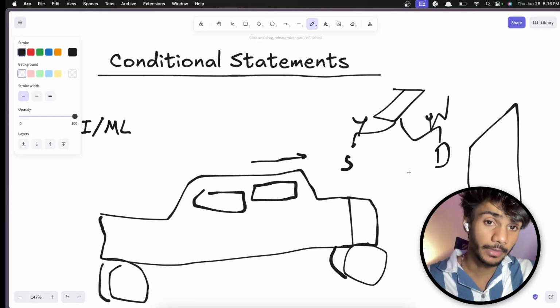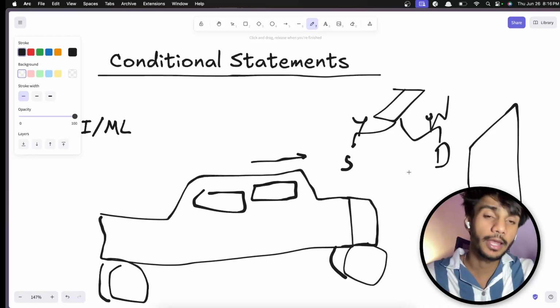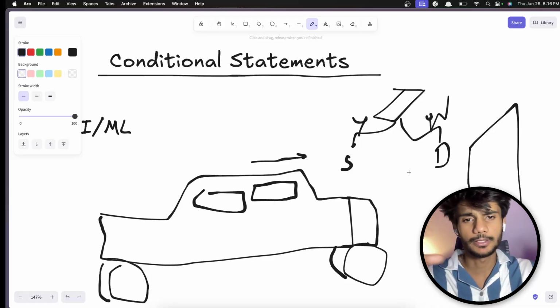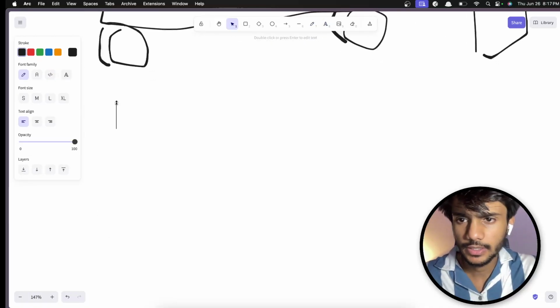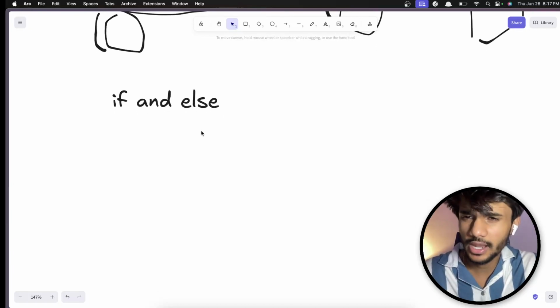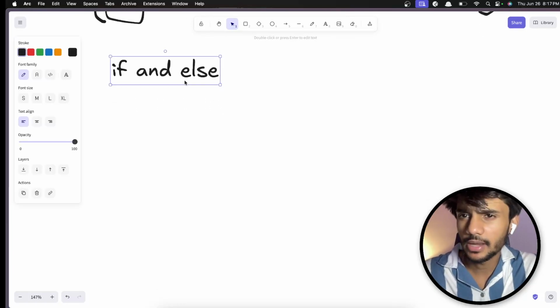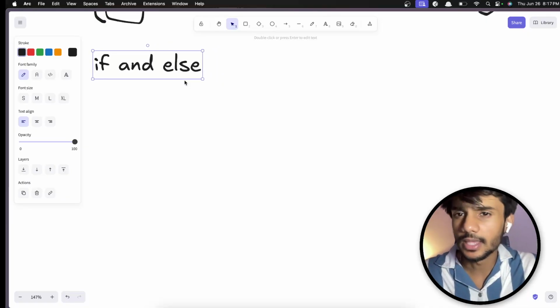If user exists in database, go and hand him a token. If user does not exist in database, create the user and then hand him the token. If user exists in database, give him his profile. If user does not exist in database, throw him an error that you are unauthorized. Everything is related to if and else. And in Java we have something known as if and else. The syntax of if and else is roughly the same in almost every language. Some languages follow a different syntax, but generally it is the same.